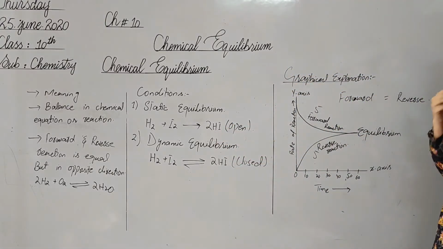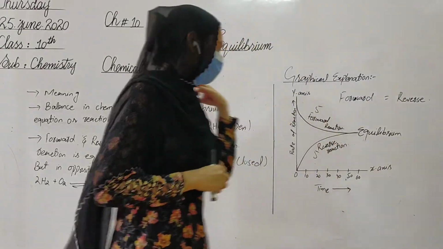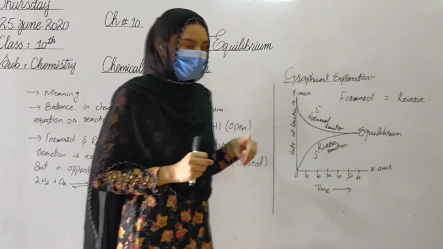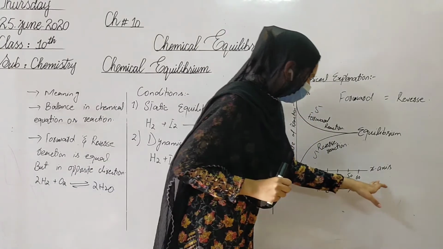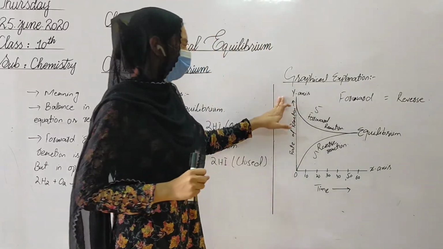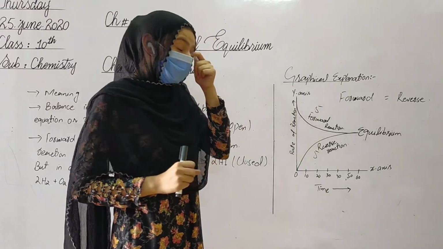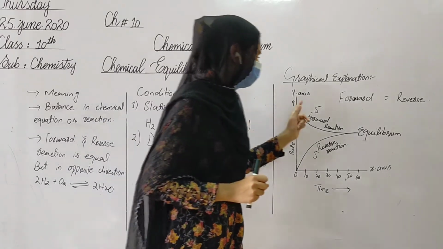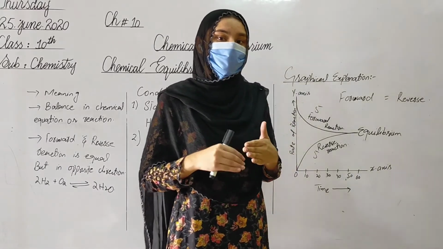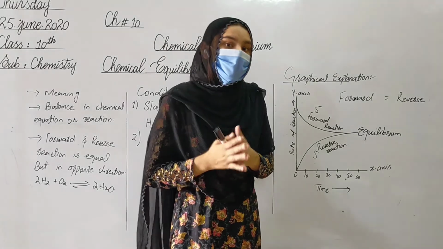After that we are taking the graphical explanation of dynamic equilibrium. In the graphical explanation we are taking one graph. On the x-axis time is taken, and on the y-axis we are taking the rate of reaction. When the number of reactants at the initial stage is high, the forward reaction at the initial stage is high, and at the initial stage the reverse reaction is very low.